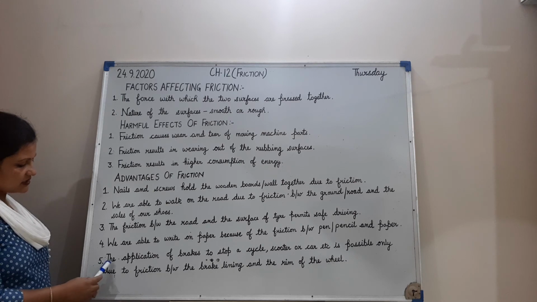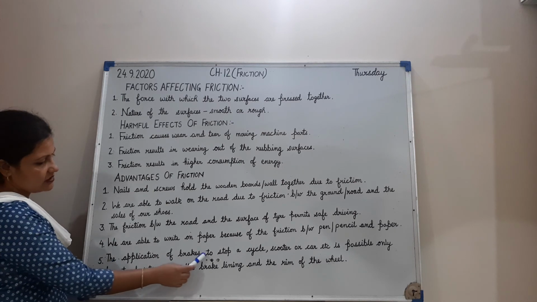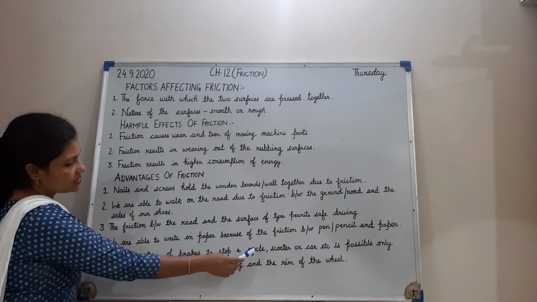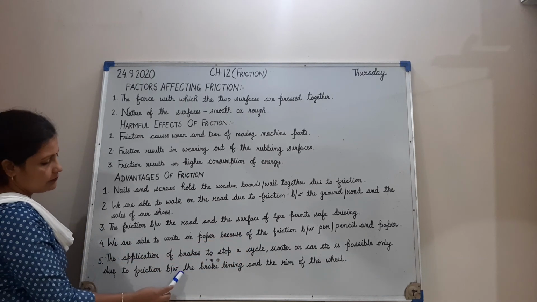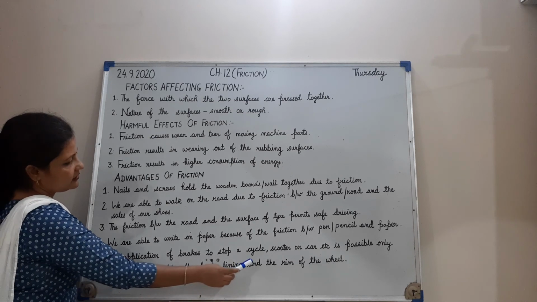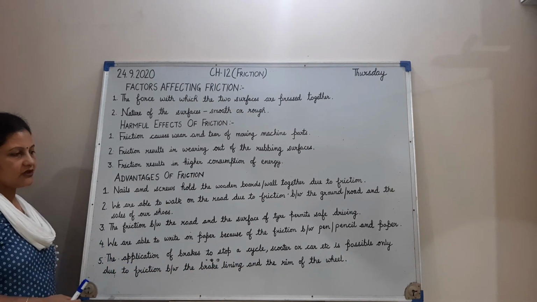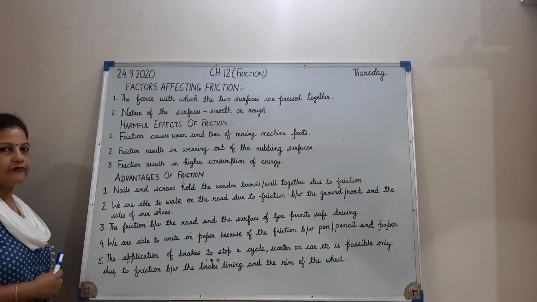And the next is the application of brakes to stop the cycle, scooter or car etc. This is possible only due to friction between the brake lining and the rim of the wheel. So these are the advantages of friction.